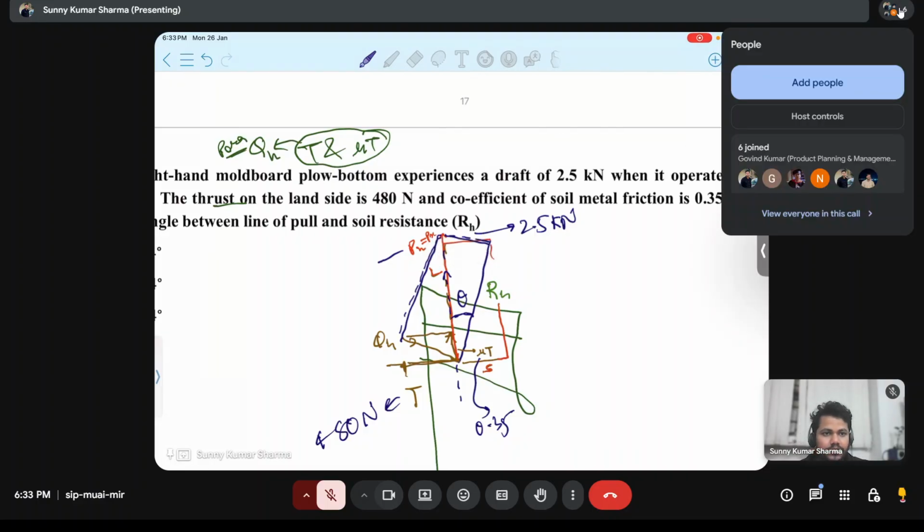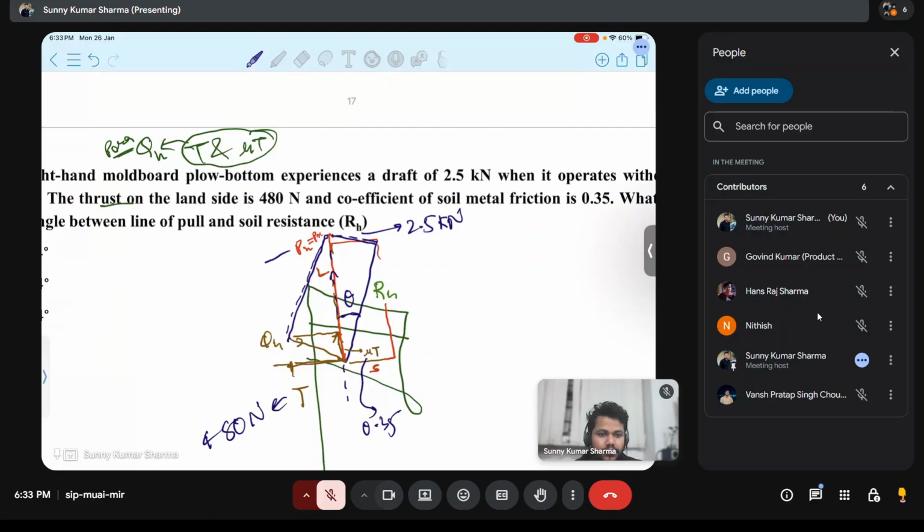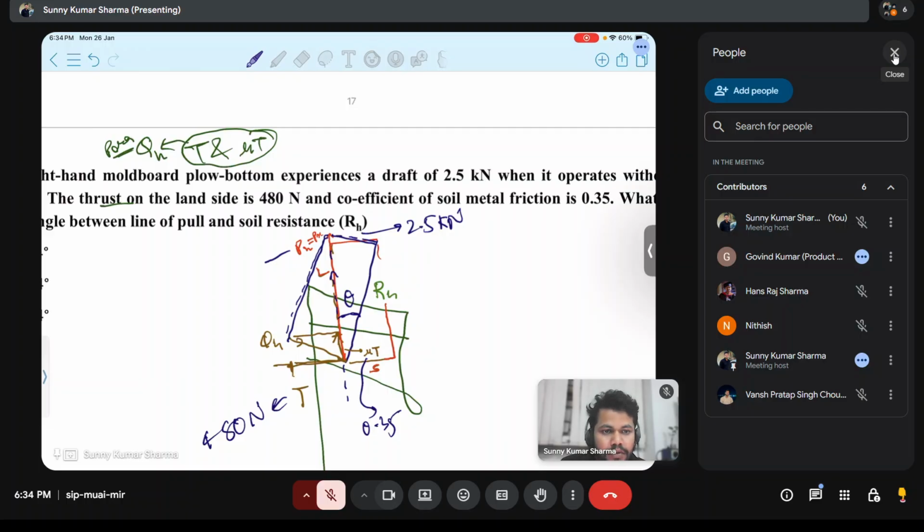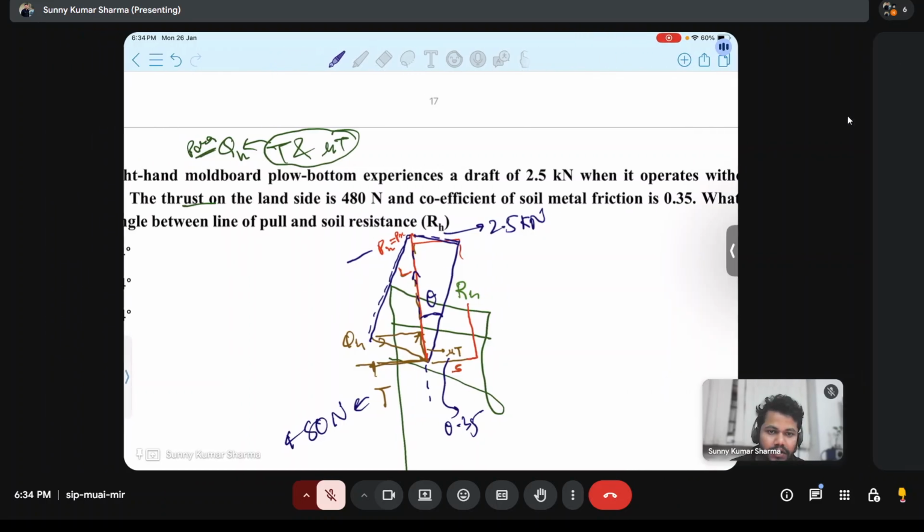Anyone solving this question? Are you getting everything? Pratap Singh. Okay, and Hans Raj Sharma. Nitish, are you solving? Anyone got the answer?